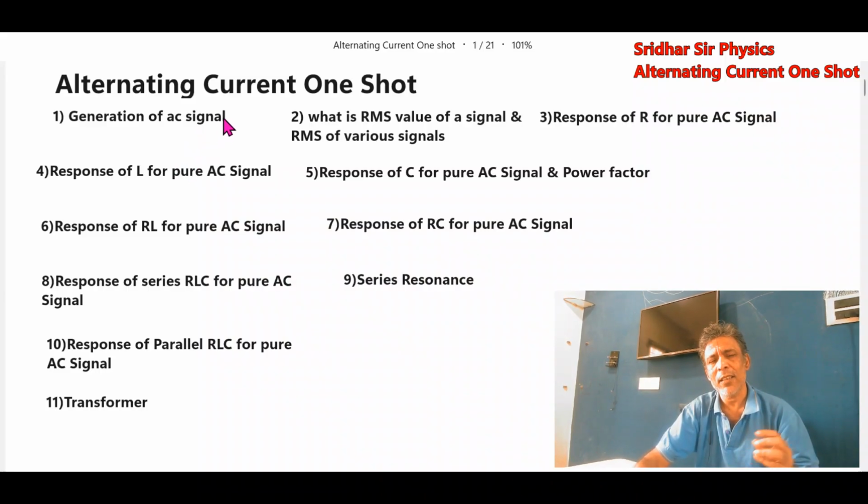But altogether, you should understand the basic thing of what we mean by RMS signal. Then what we mean by reactance, resistance, impedance, average power dissipated. These are the words I'm using very often, so you have to understand them. All our discussion is based on these words. Current leads the voltage, current lags the voltage. Try to understand the meaning of such keywords so that the whole chapter becomes easier.